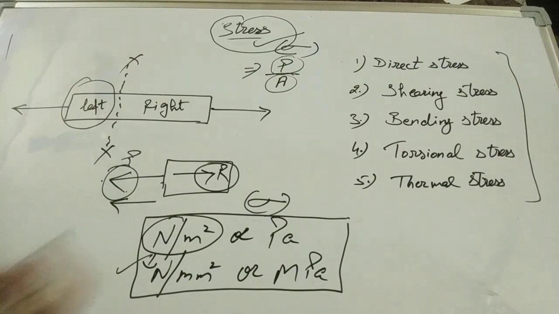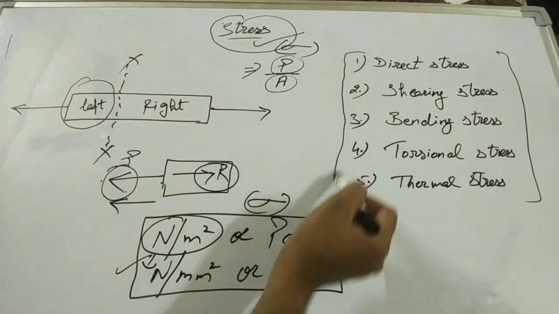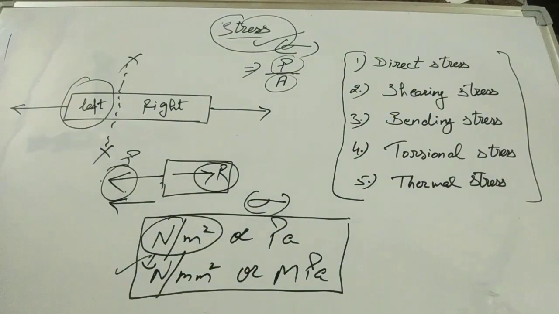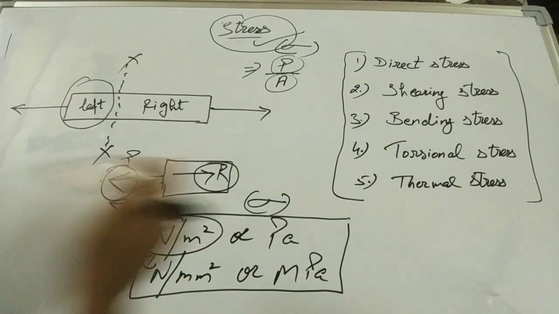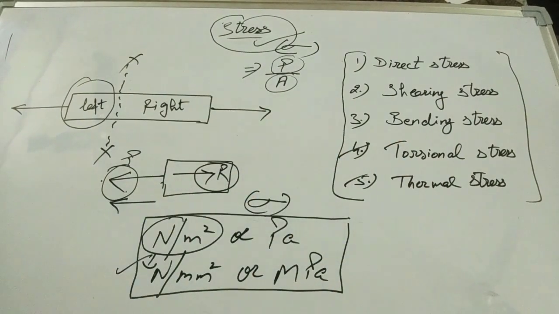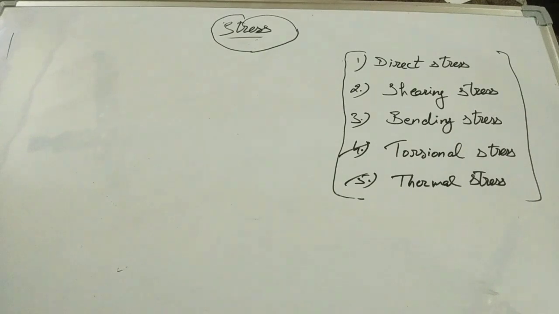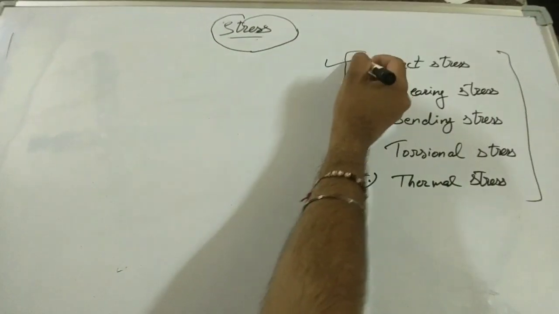Clear, guys? So these are the important 5 types of stresses: direct stress, shearing stress, bending stress, torsional stress and thermal stress. Now we'll discuss each and every type of the stress. So the very first type is direct stress.